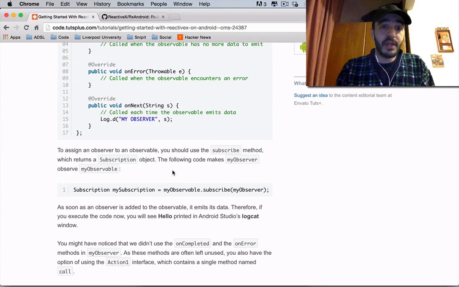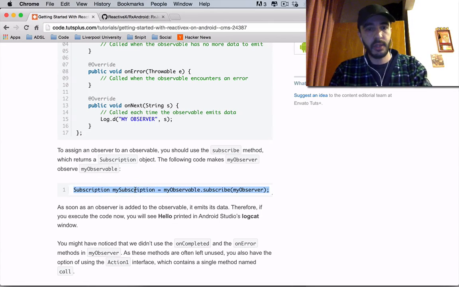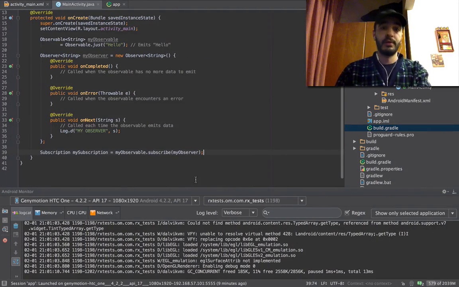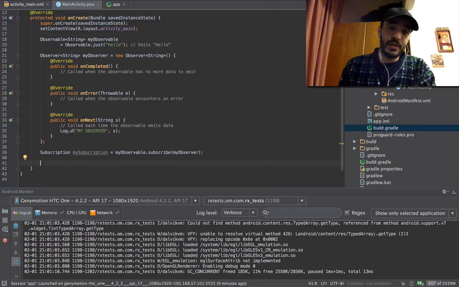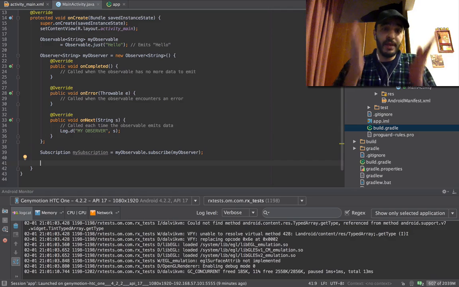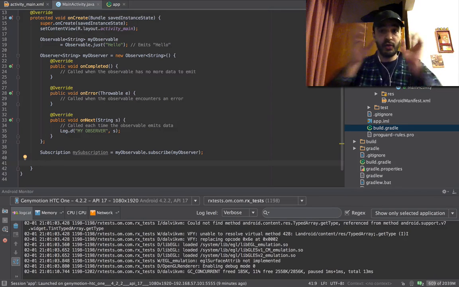To assign an observer to an observable, you should use the subscribe method, which returns a subscription object. The following code makes my observer observe my observable. Let's take this chunk and dump it here. Amazing. We are professional coders now. My subscription arises from doing my observable.subscribe my observer. Now you have your subscription.